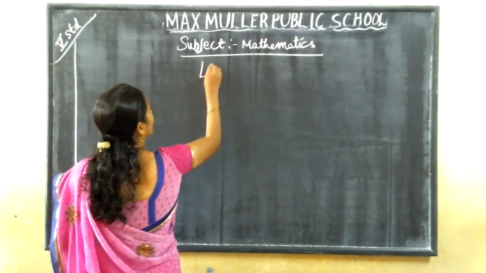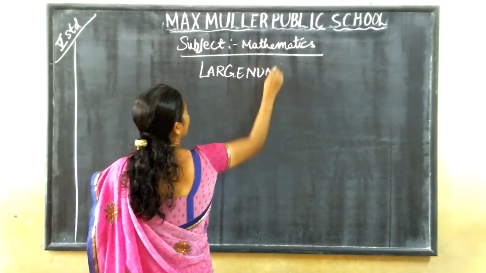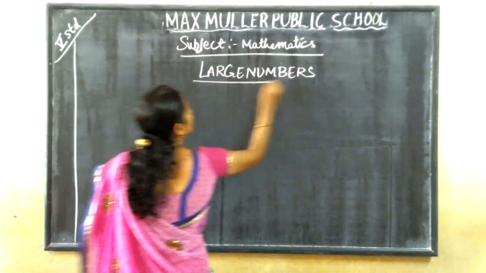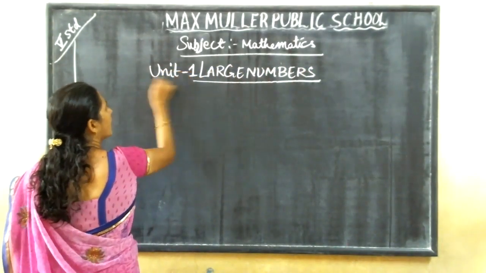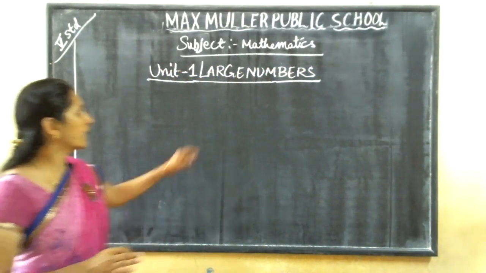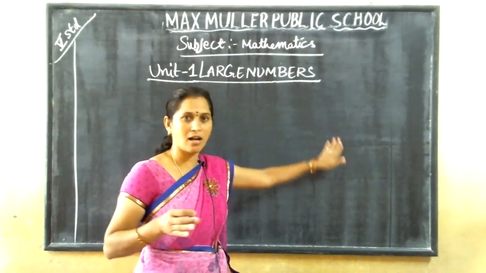Okay. First chapter, large numbers. As I explained in the bridge course also, it is the same, but the digits are more here. We are learning more and more digits: 7 digits, 8 digits and 9 digits also.